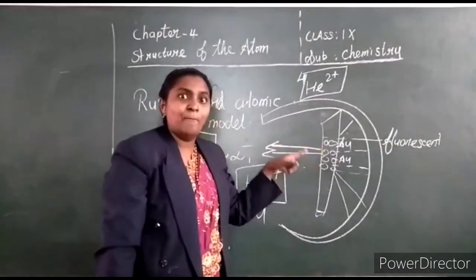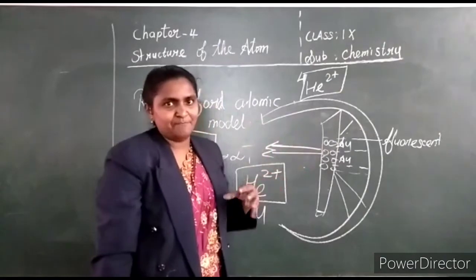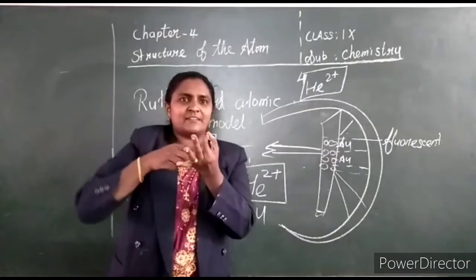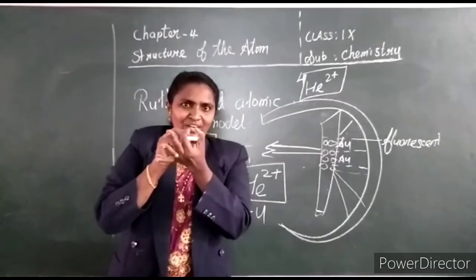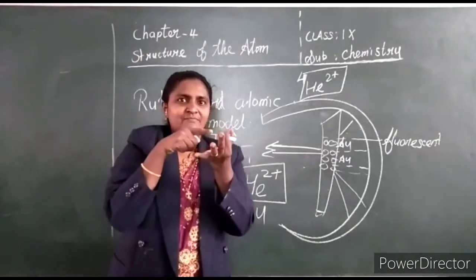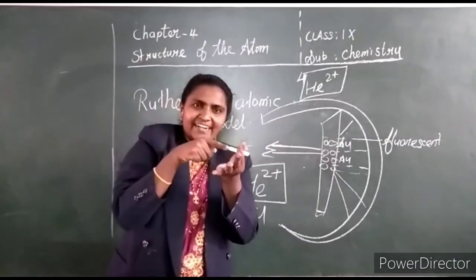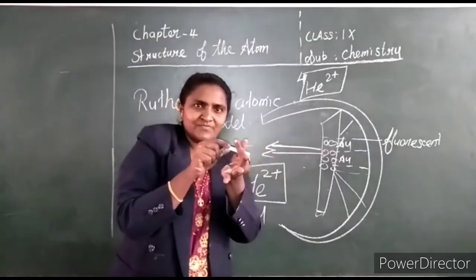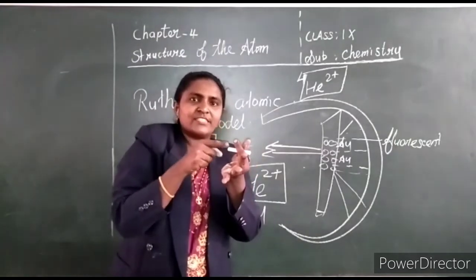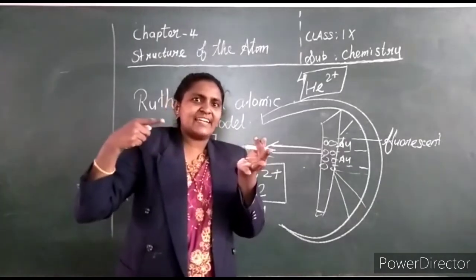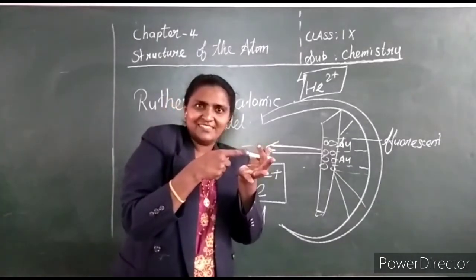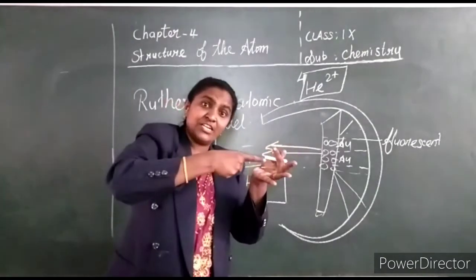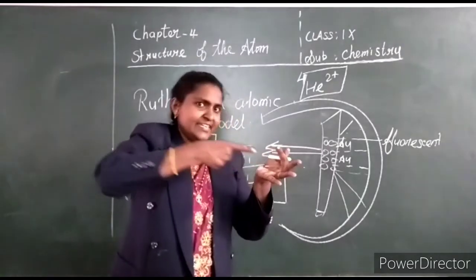Because there is much space inside the atom. See here, this is the atom, it goes inside, isn't it? Because there is space here. In the middle is a nucleus, which is positive. So when an alpha particle hits on the side of the positive charge, this is also positive charge, so it deflects. When it directly hits the center of the nucleus, where the protons are present, it rebounds at an angle of 180 degrees. It bounces back.